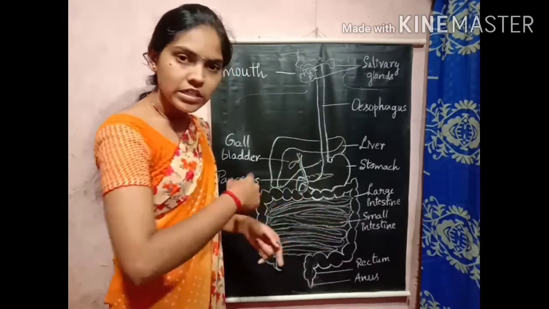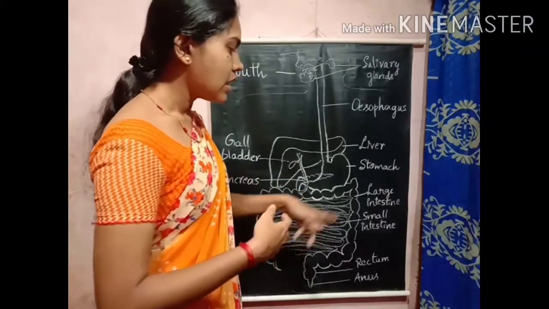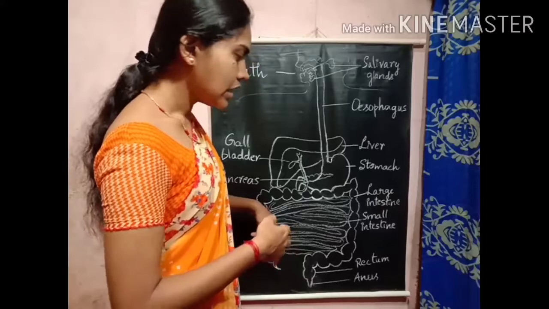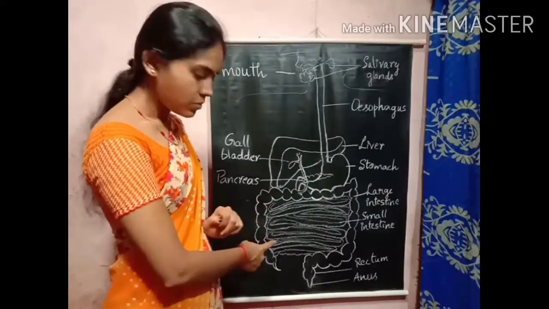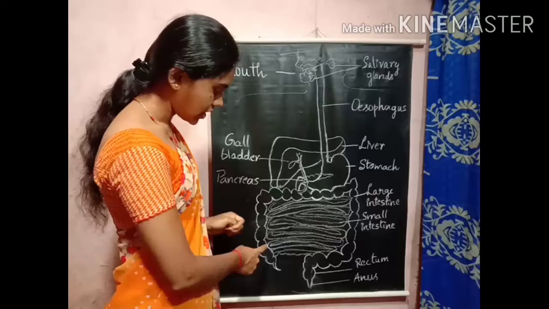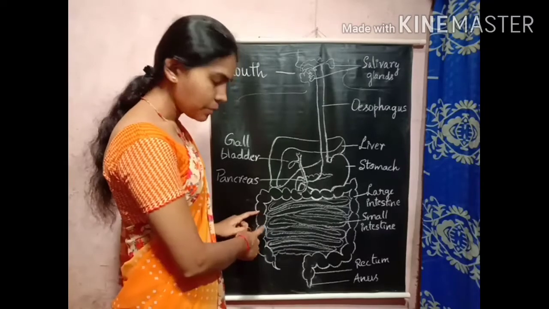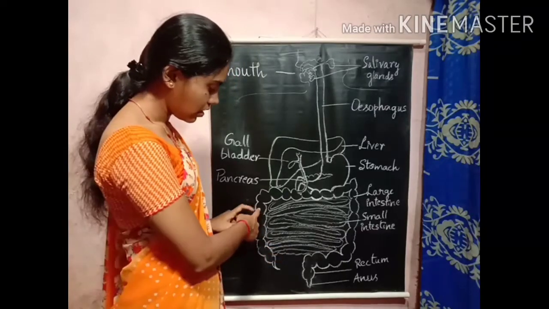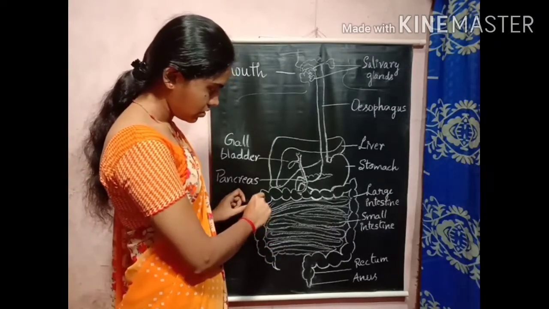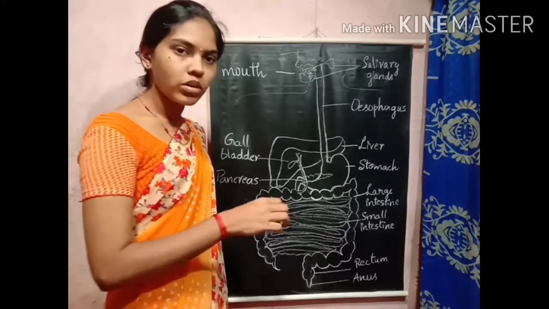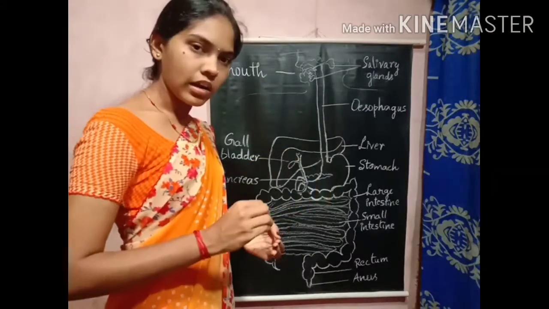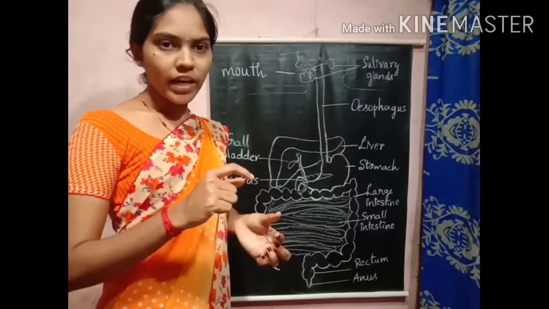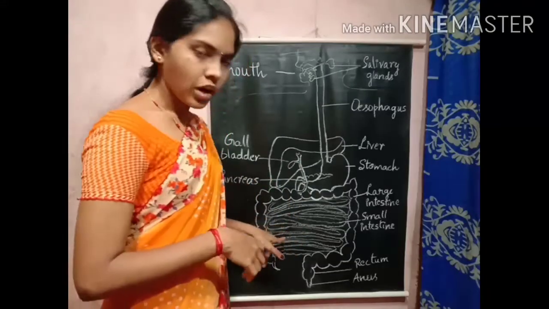Okay, the next step is that the food will enter the large intestine. What is the difference between the small intestine and the large intestine? The large intestine is a little thicker, and its size is smaller, almost 1.5 feet compared to the small intestine.